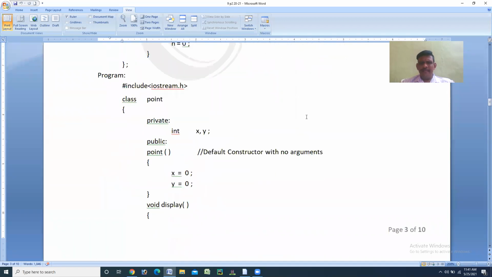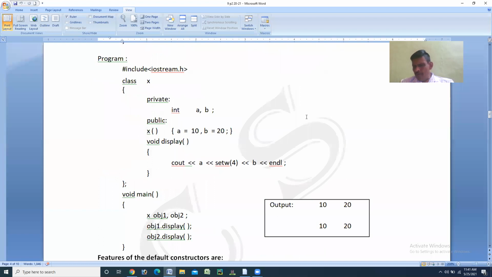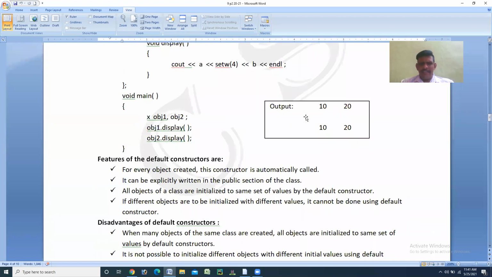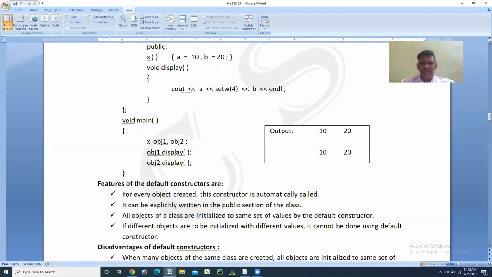Then next, time is short now, so we may end the class. That's why I'll discuss only the features today, then the remaining in the next class. The features of default constructors are again one of the important questions for small questions, either 2 marks or 3 marks. This is very important, especially for 3 marks questions, right? What are the features it has?